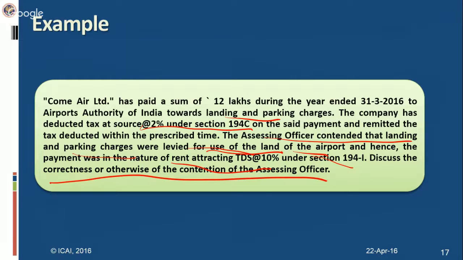So what has actually happened? The assessee has deducted tax at 2% on these charges. Assessing officer says no, these charges are in the nature of rent, so you have to deduct tax at 10%. Now, is the contention of the assessing officer correct or not? That is what you will have to discuss.